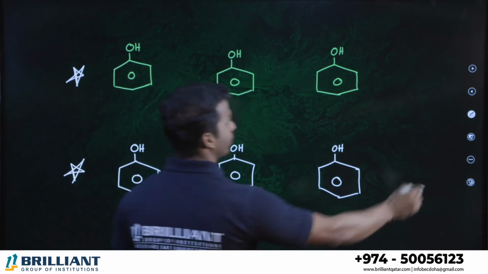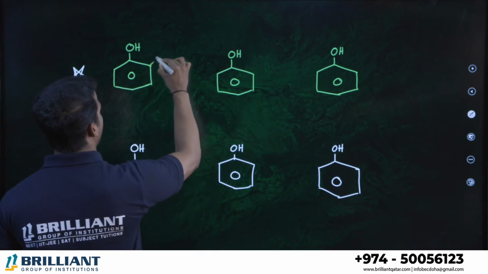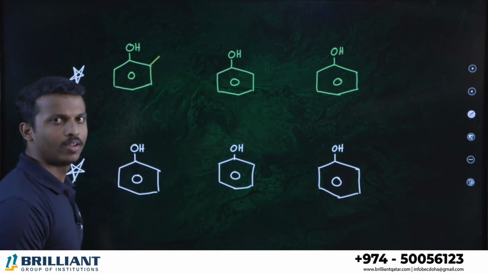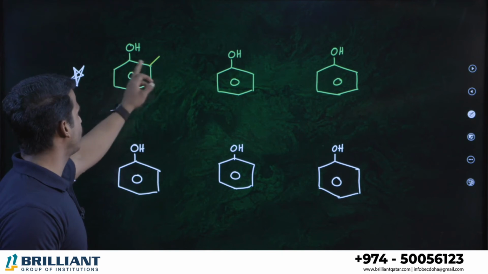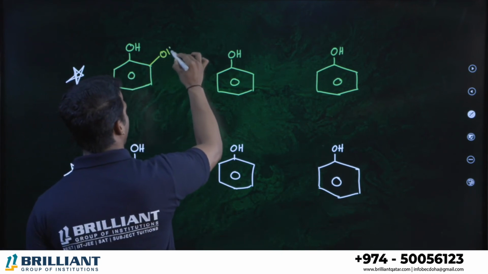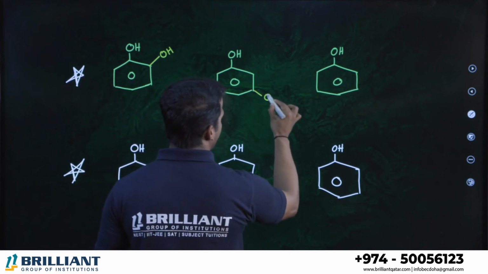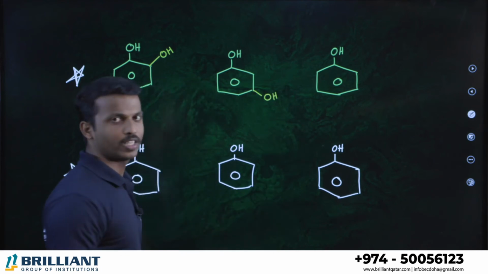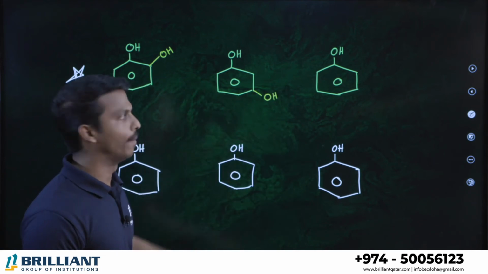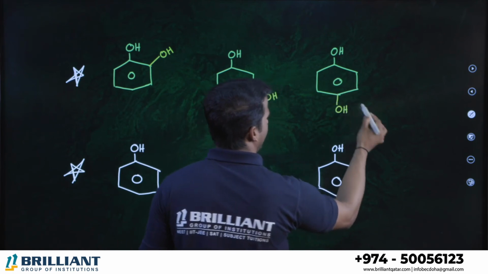In the first set of compounds, this is phenol. What is this position called? These 2 positions we call ortho, correct? Ortho. Here I am placing one OH group. In the second compound, at this position, let me write an OH group. What is this position called? Meta. And what is this position called? Para. Clear all of you?